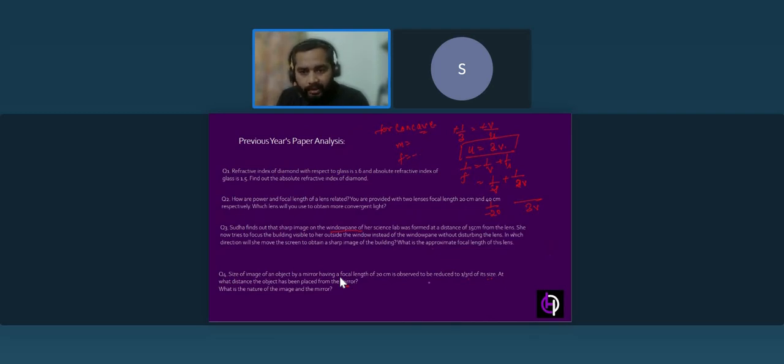If this question comes to your mind, why are we taking the focus of a concave mirror as negative? This is the concave mirror, and the pole of the mirror is placed at the origin of the Cartesian plane. Here you have the focus. You can see the origin, and this is the x dash axis. From the origin along the x dash axis, we have negative. So that's why the focus will be negative 20.